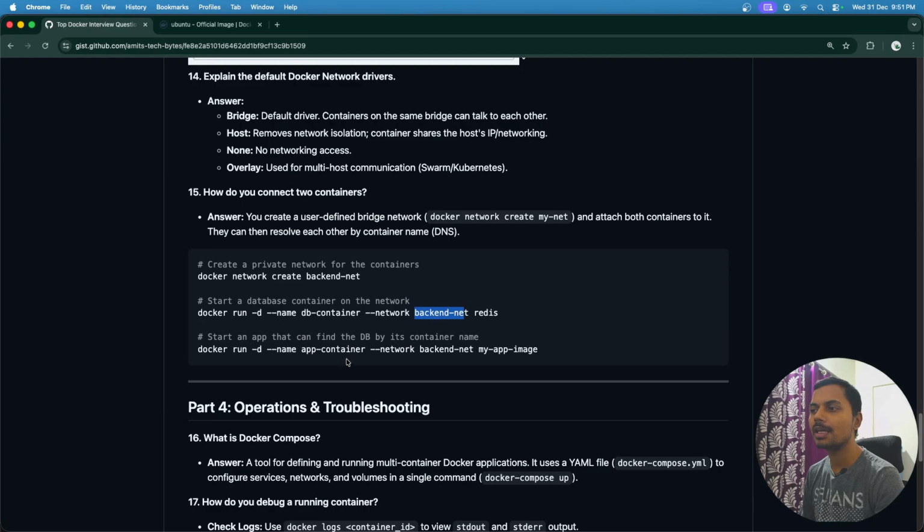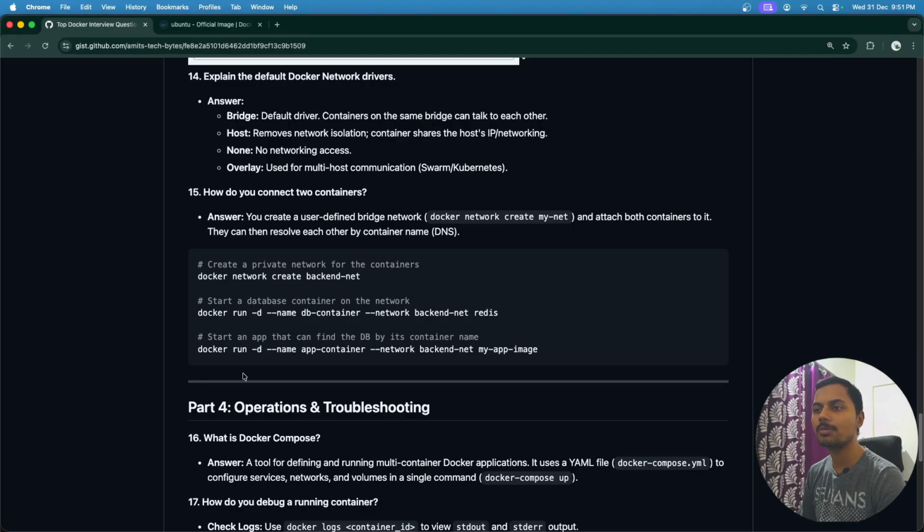Again we are running the other container, whose image is my app image. Okay, and we want this application to use redis. So in that case we want this particular container to also be part of this network. Okay, so that both will be part of the same network and they can talk to each other.